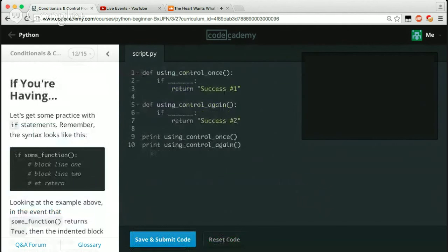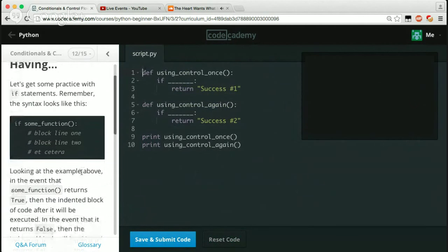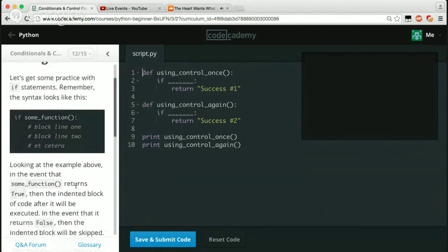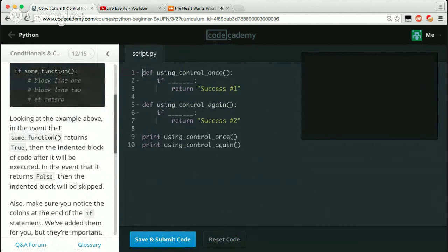So yeah, let's have some practice with if statements, remembering that the syntax looks like this: if some function, colon, block line, block line, block line. Looking at the example above, in the event that some function returns true, then